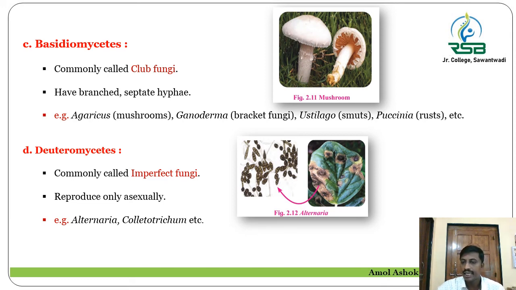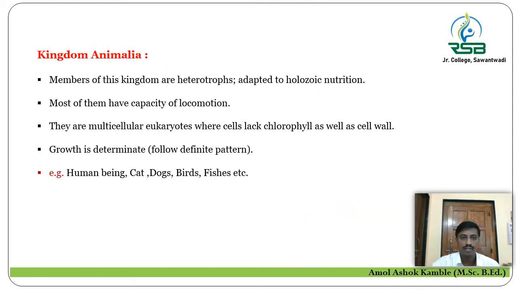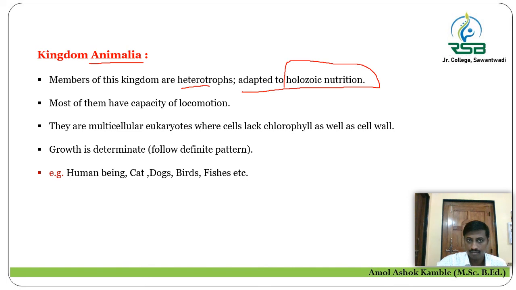Let us move towards the last kingdom from the 5 kingdom system of classification, that is the Kingdom Animalia. आता हा जो Kingdom Animalia आहे हा देखील आपल्याला सेपरेट टॉपिक मध्ये डिटेल मध्ये स्टडी करायचा आहे, त्यामुळे आपल्याला इनिशियल जनरल कॅरेक्टरिस्टिक्स फक्त या ठिकाणी डिस्कस करायचे आहे. The members of this Kingdom Animalia, they are heterotrophs and adapted to the holozoic mode of nutrition. That means the ingestion of food material. आपण ह्युमन बिईंग ह्या पूर्ण किंगडम मध्ये येतो, आणि आपला मोड ऑफ न्यूट्रिशन होलोझोइक आहे, where the ingestion of food material takes place.